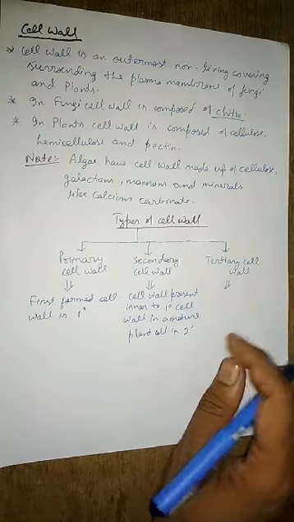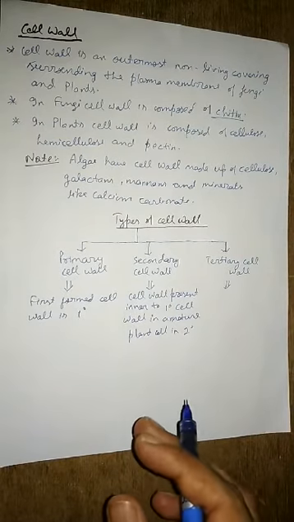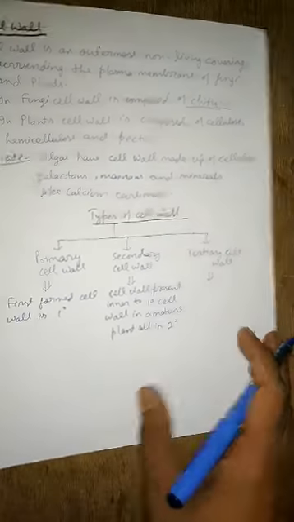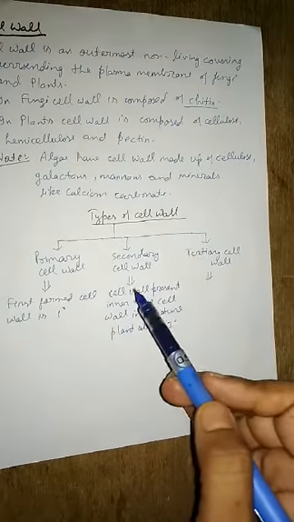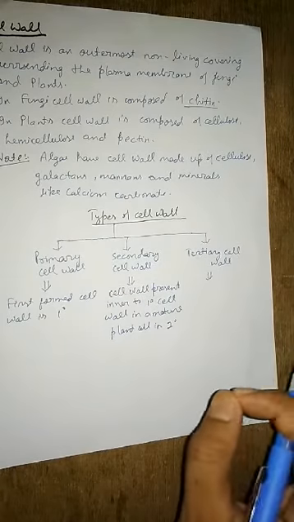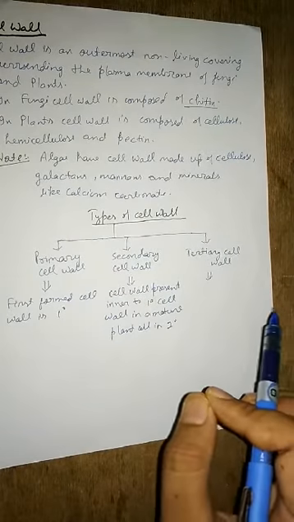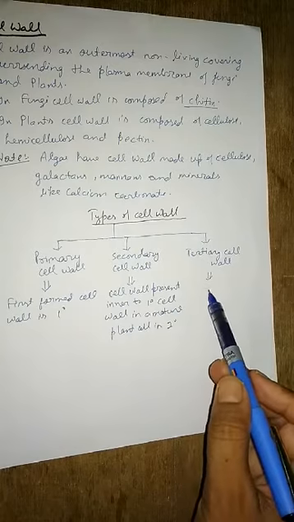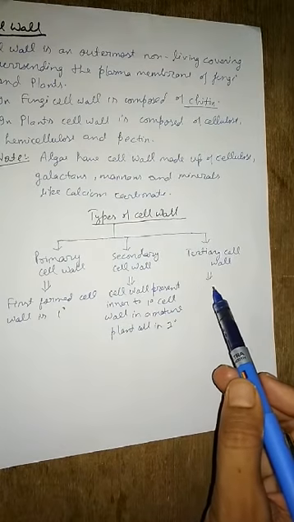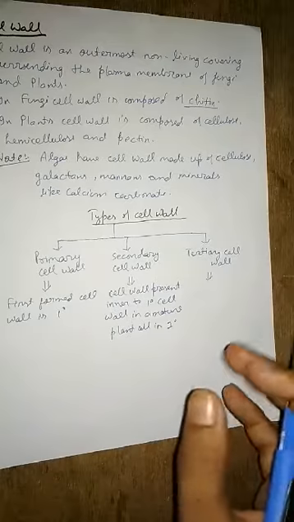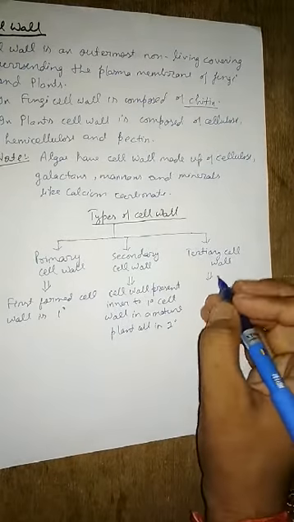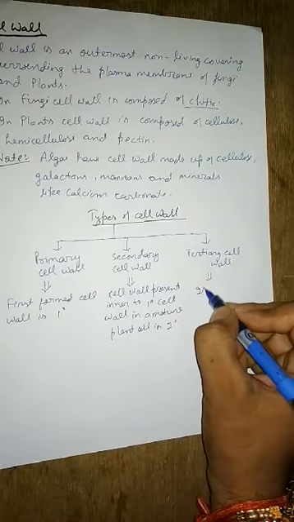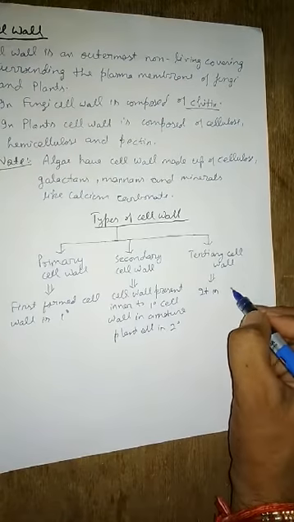Mainly in the case of the gymnosperms, inner to the secondary cell wall, a tertiary wall is also formed, and this is very rigid and tough. That's why the gymnosperms are very hard and rigid, because of the presence of the tertiary cell wall. So it is rarely present.